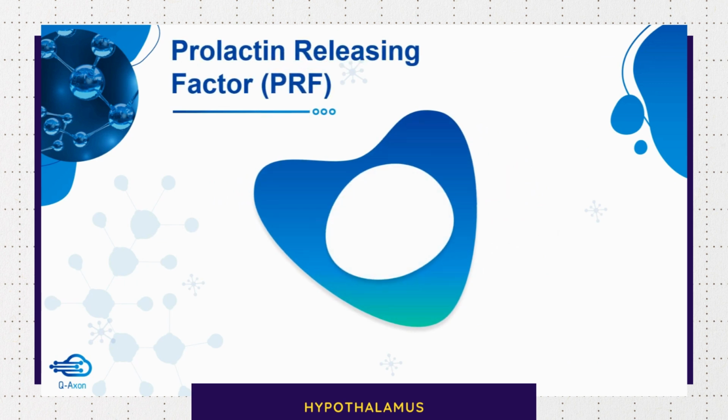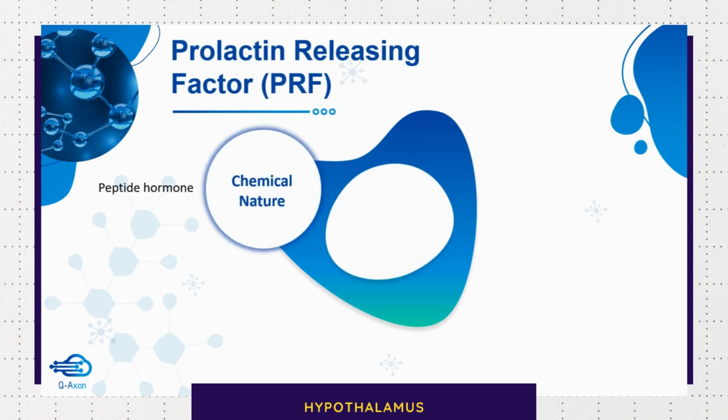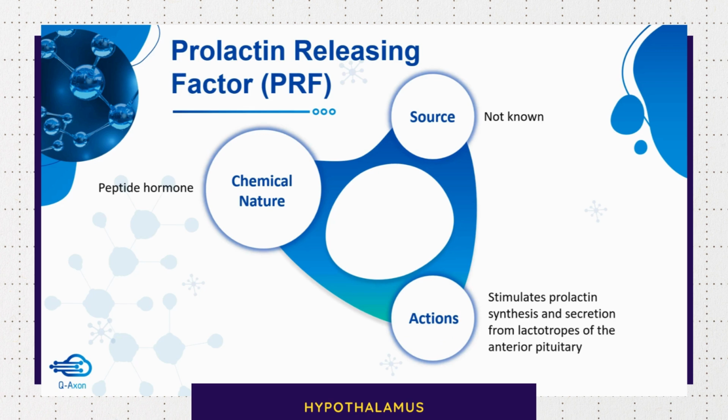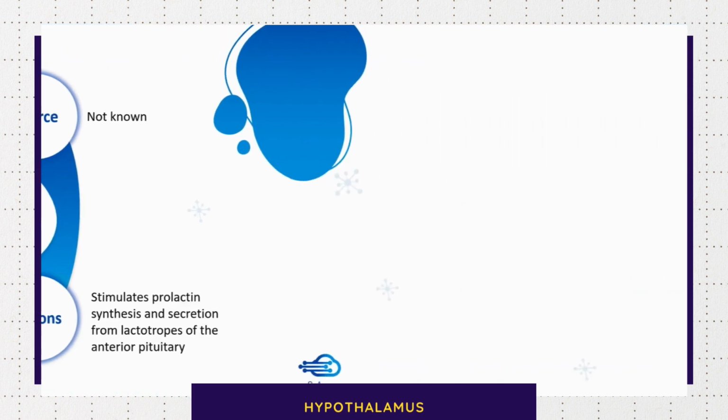The hypothalamus secretes prolactin releasing factor, which is also peptide in chemical nature, but the source is not yet known, and it stimulates prolactin synthesis and secretion from the lactotropes of the anterior pituitary gland.